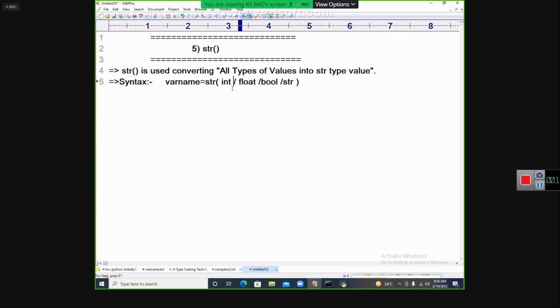STR of int, float, bool, and then complex. All types of values can be converted into STR type value. So there is no impossible kind of thing, my dear students. Now I am going to show you the examples. See the examples, a combined example I am going to give you.